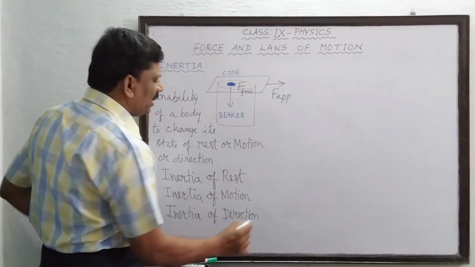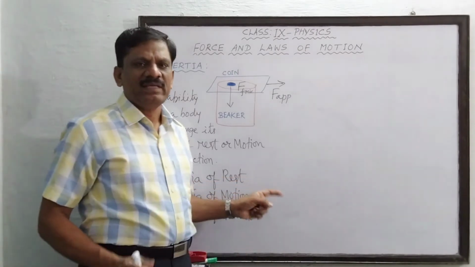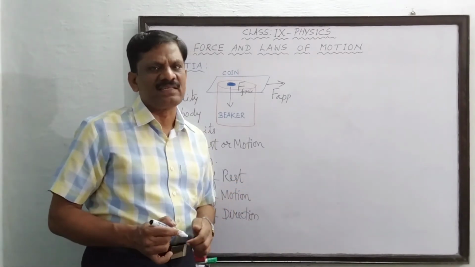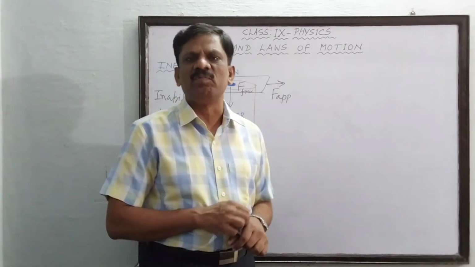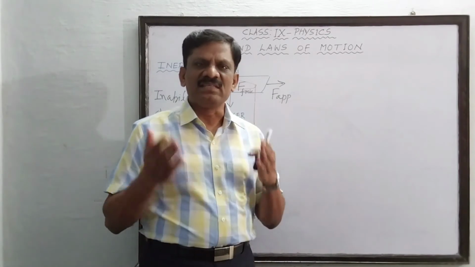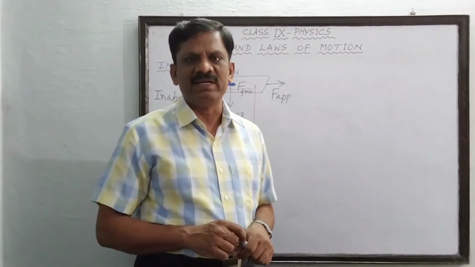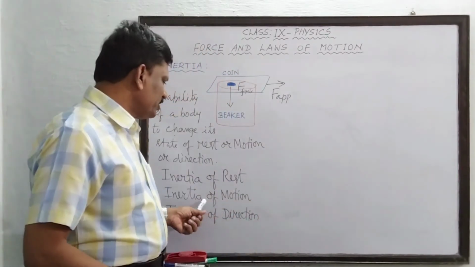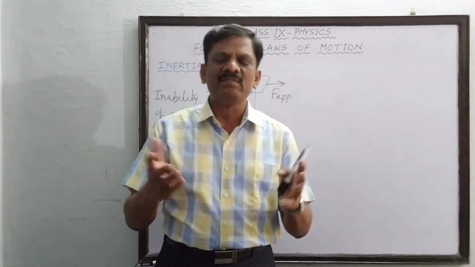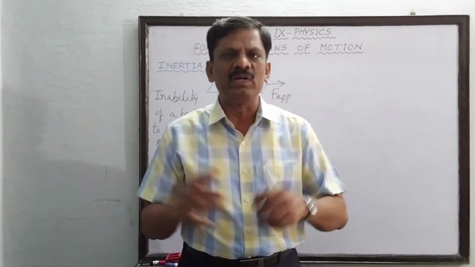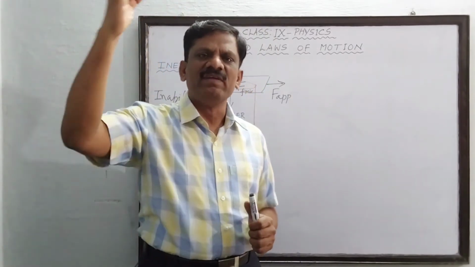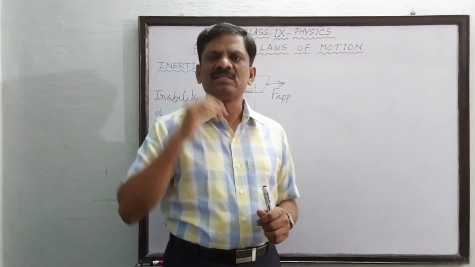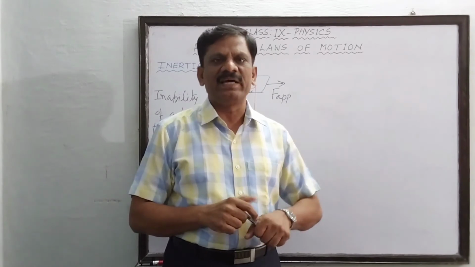So, inertia of rest, I told you, a passenger sitting inside a resting bus has a tendency to fall back towards his original position when the bus starts to move suddenly in the forward direction. Similarly, inertia of motion. Sometimes we travel inside a crowded bus holding the rod above us. When the bus is traveling, along with the bus, we are also going with the same velocity in the same direction.